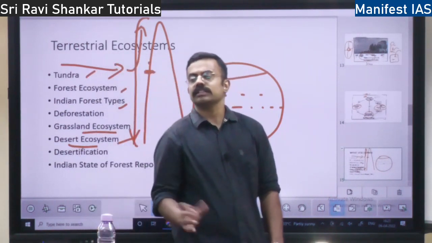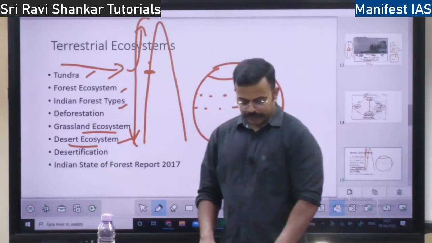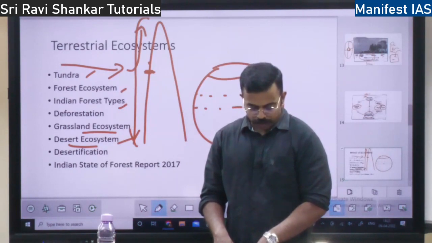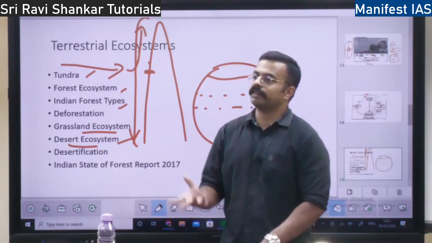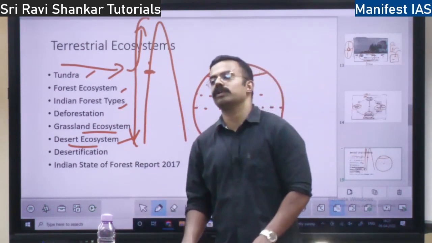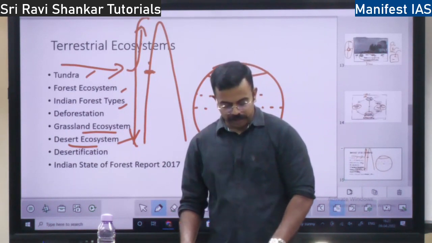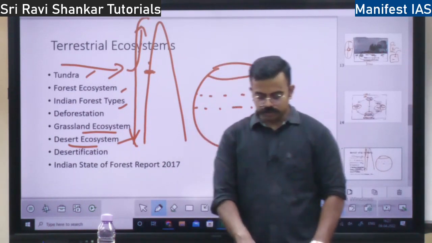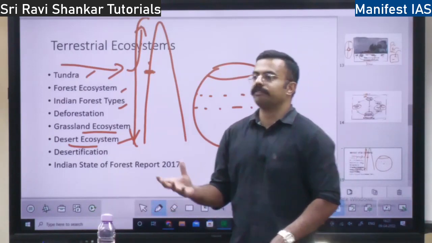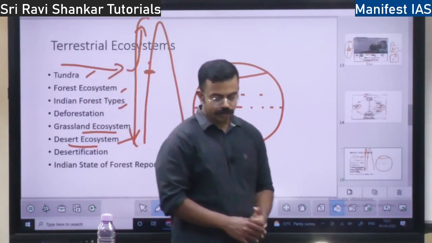Even though it is cold, there is no water in the atmosphere, right? That is the thing. The soil, what is the soil type? You have sandy to sandy loam type of soil. Wherever a cold region is there, soil will have very poor what? Organic content. Organic content will be very less, right? So when organic content is less, it will not retain water. All the water will be given away, will be eroded.